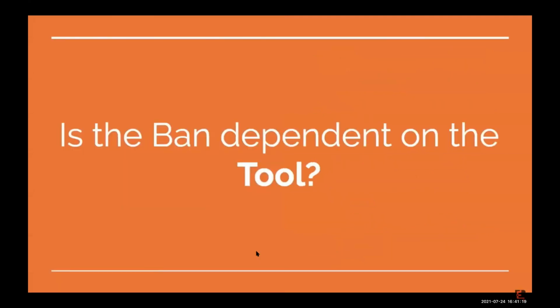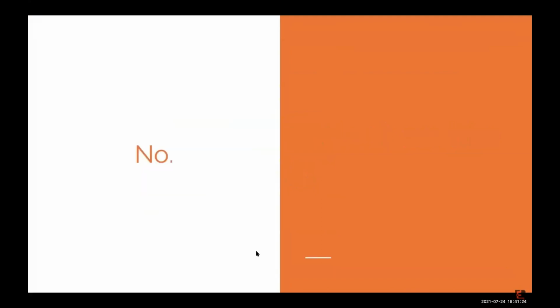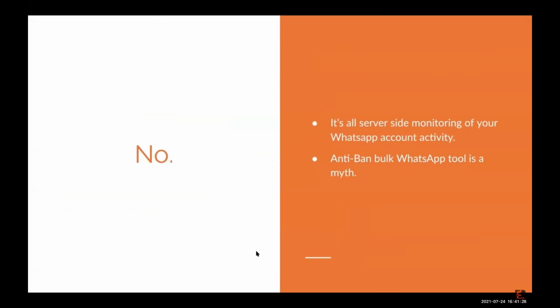Now you might have a question, is the ban dependent on the tool which you are using, right? No, there is no tool which is ban proof. There is no concept of anti-ban bulk WhatsApp tool. Entire monitoring happens on the server side and not on the client side. So there is no control on the client. तो ऐसा कोई टूल बाजार में नहीं है जो क्लेम कर सकेगी नहीं नहीं हमारे टूल से आप स्पैम करो ब्लॉक नहीं होगा, पक्का ब्लॉक होगा, पक्का होगा.